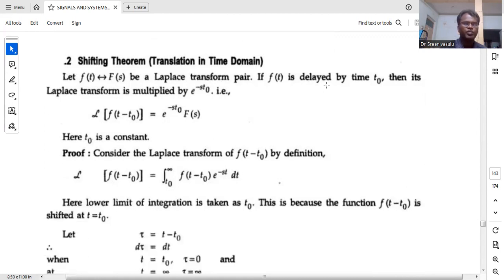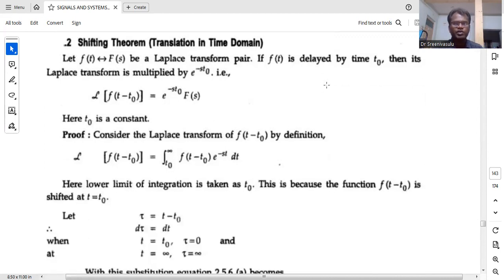Next, another important property, the shifting property. Okay, I'm going to stop this. I will continue next.